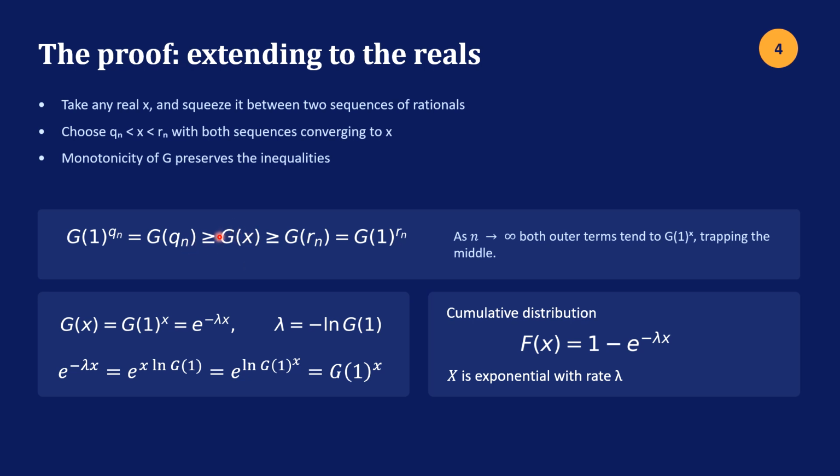So in the limit, g of x equals g of 1 to the x power. That's what we wanted to prove. And then we can write this as an exponential function. We just let lambda equal minus log g of 1. So if you plug that in here, the minuses cancel. Then the exponential of the log is just the term in here, g of 1 to the x power. And that's what we have here.